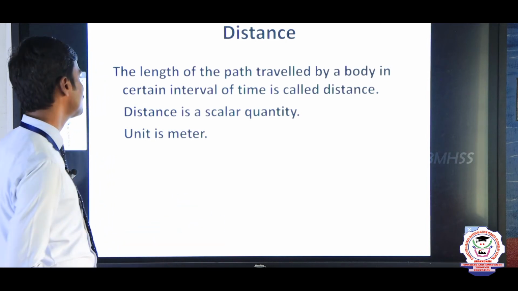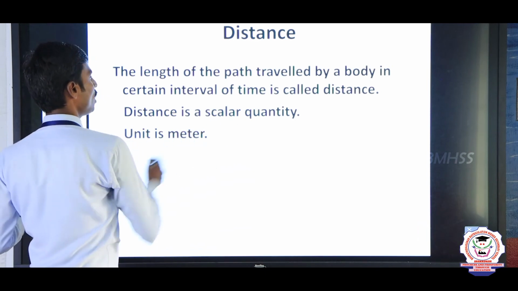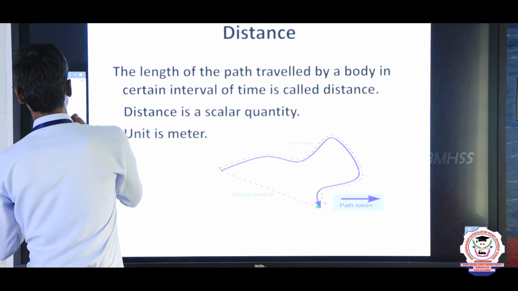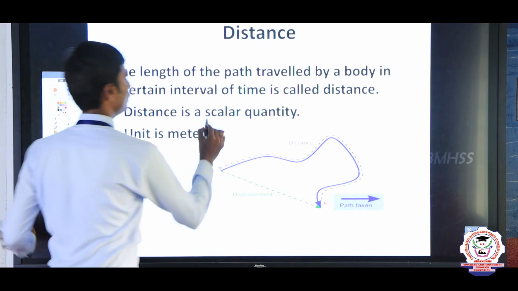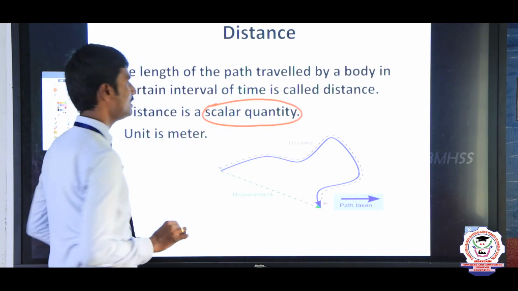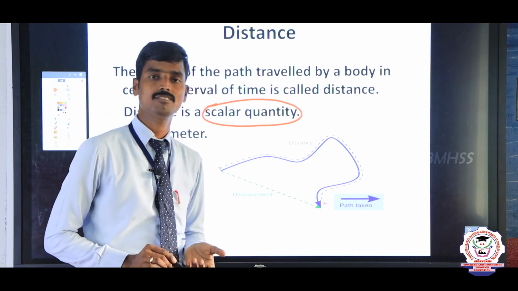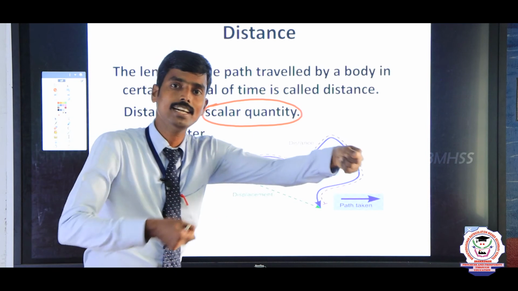This is called distance. Distance is a scalar quantity, not a vector quantity. This is very important. See here, distance is a scalar quantity. The SI unit of distance is meter. You are measuring with a meter scale only, no?